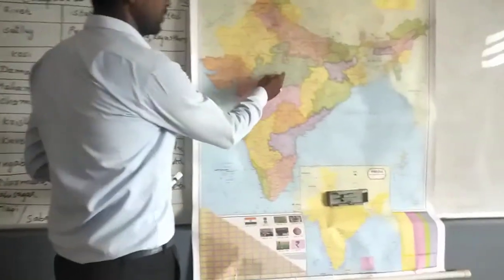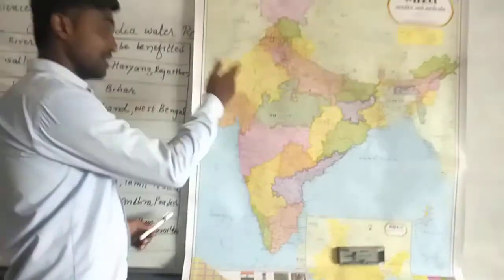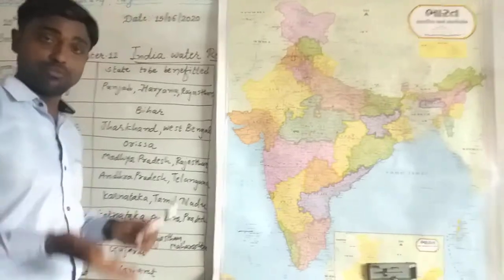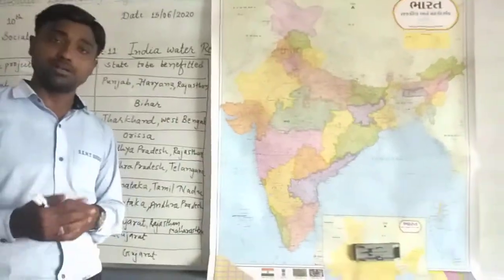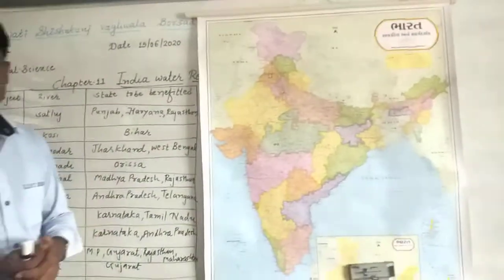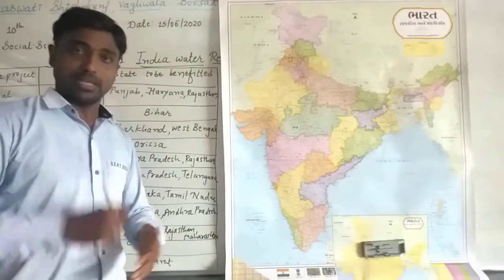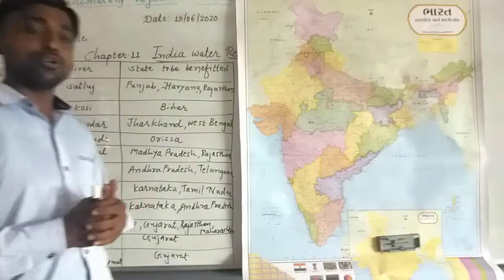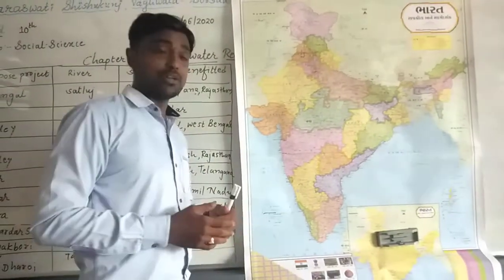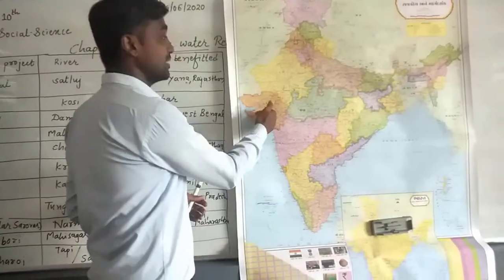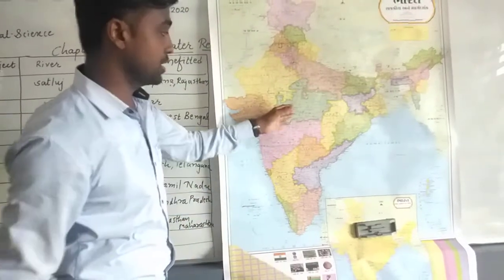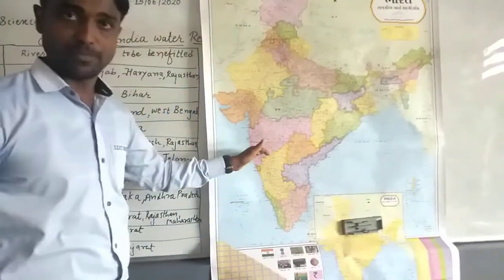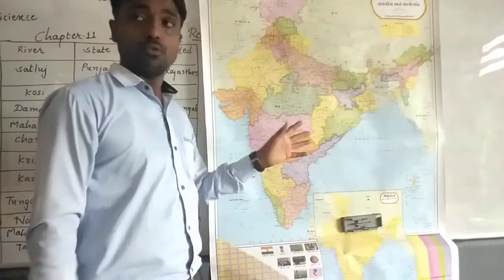On the river Narmada is the Sardar Sarovar project, which I hope you have visited also, and right now we have built a huge statue of Sardar Vallabhbhai Patel nearby. The Sardar Sarovar project benefits four states: orange Gujarat, yellow Rajasthan, green Madhya Pradesh and pink Maharashtra.